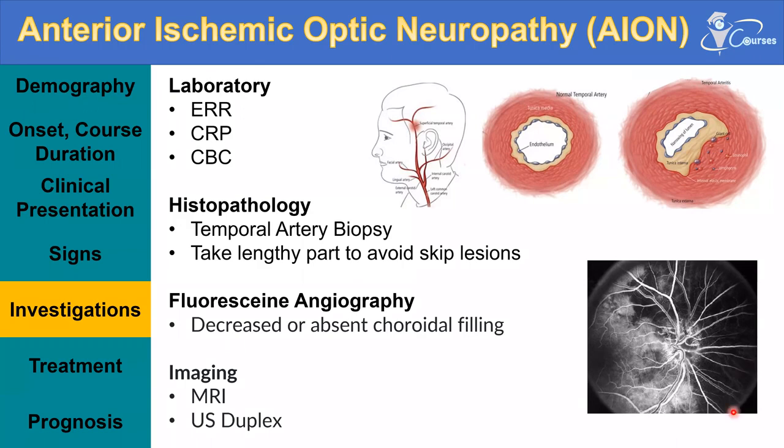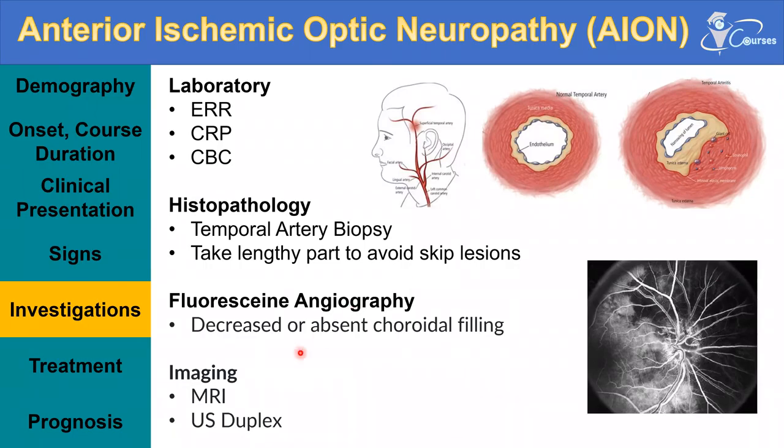There are other recent modalities for the diagnosis of the optic neuropathies, or arteritic ischemic optic neuropathy, such as MRI. So MRI has recently shown evidence to differentiate between arteritic and non-arteritic ischemic optic neuropathy. It will show a bright spot for those patients with arteritic ischemic optic neuropathy.